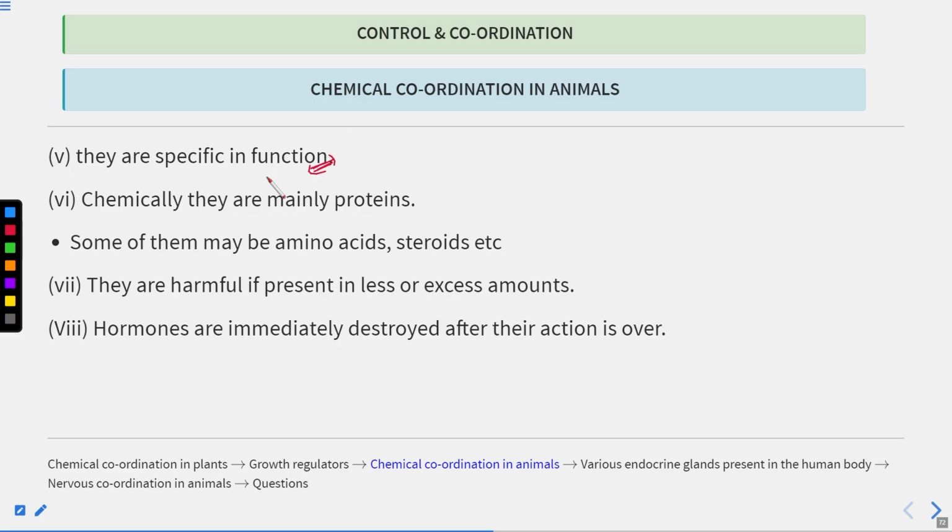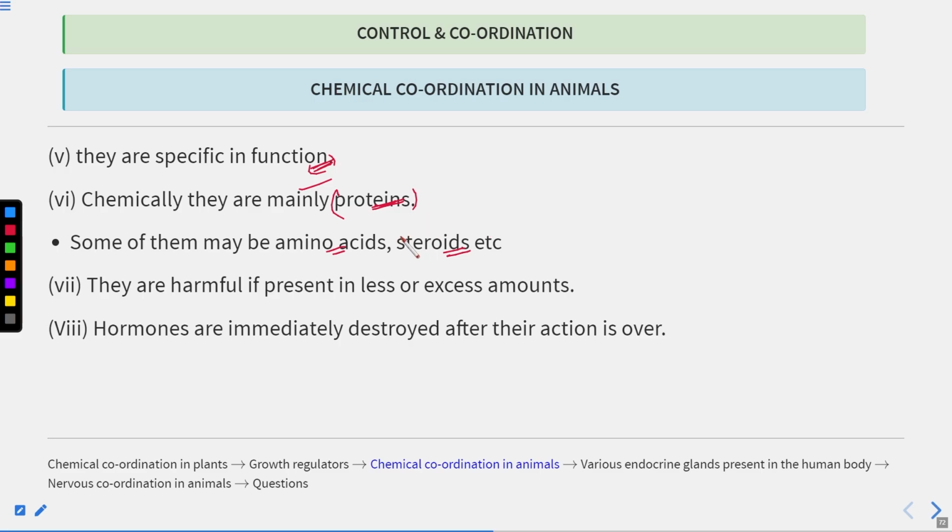Chemically they are mainly proteins. We were talking about hormones being chemical substances, so what is the biochemical nature of these hormones? They are proteins, like enzymes are also proteins. Mainly they are proteins. Some of them may also be amino acids and steroids, like corticosteroids.